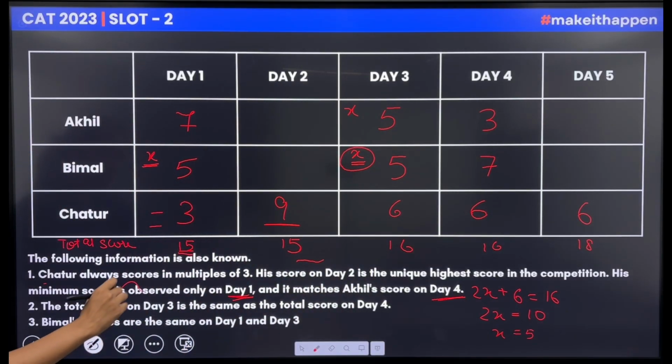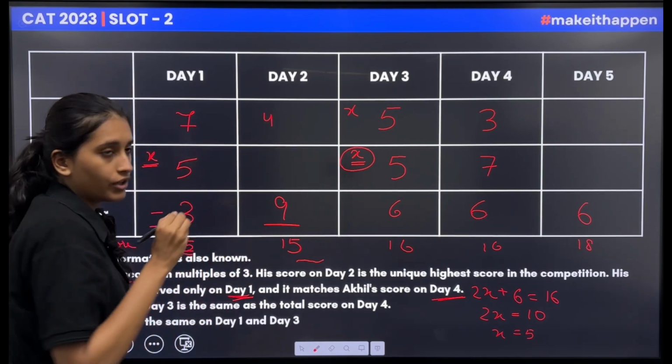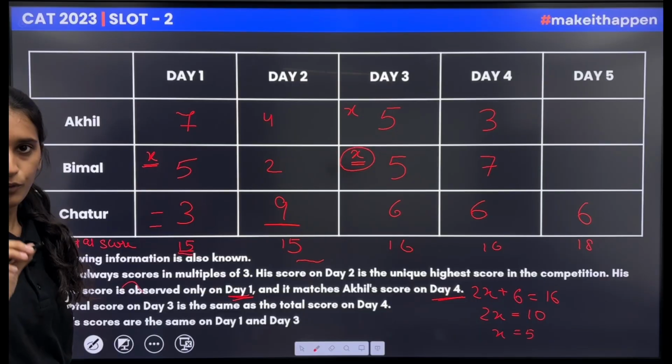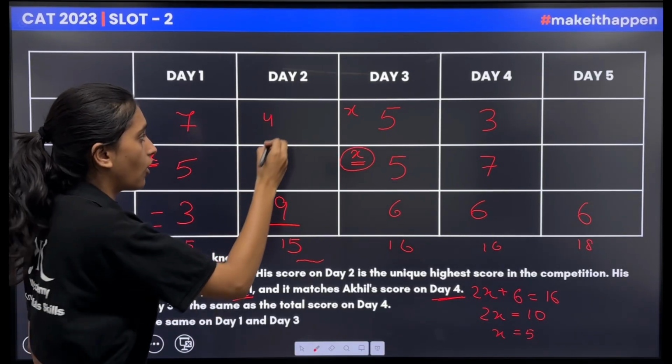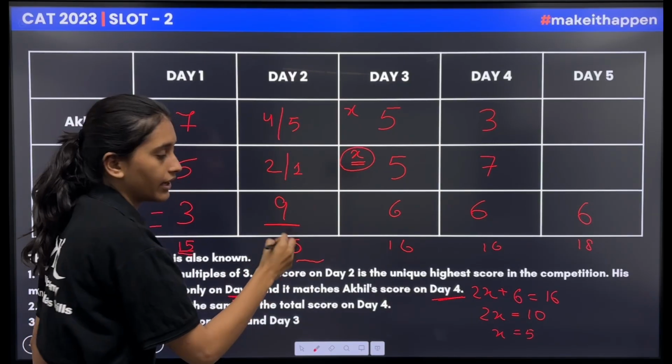Now for 15 I need 4 here, 2 here and then 9 here. This is one case, or I can take 5, 1 and then 9.